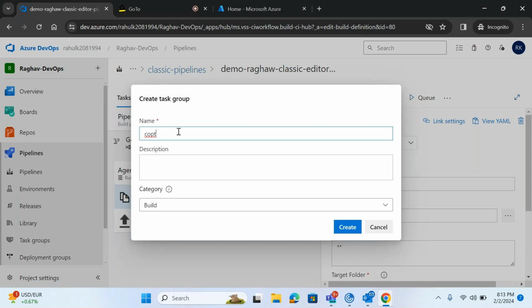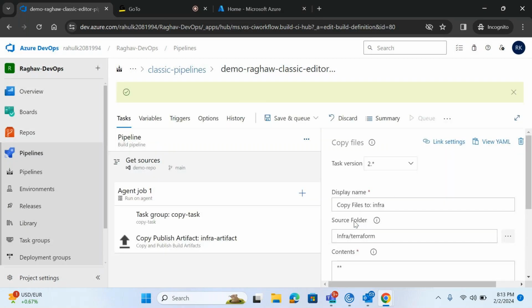Not duplicate settings, I'll tell you. Copy tasks. Now it has been converted to the task group. We'll see.